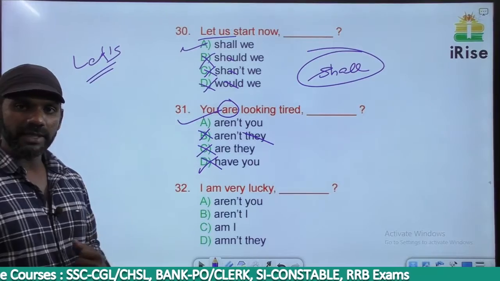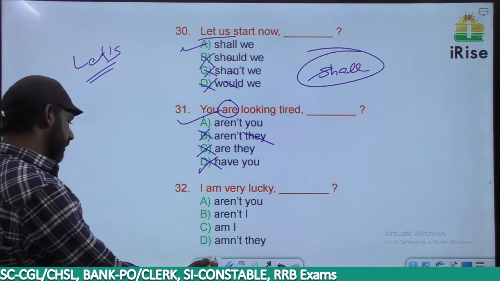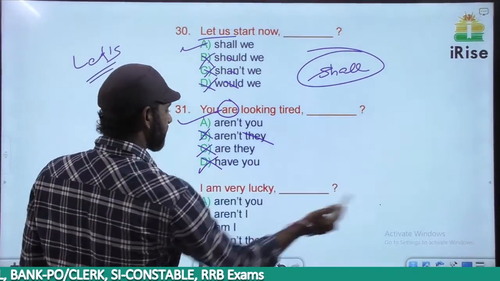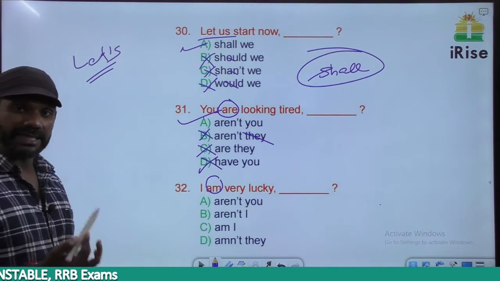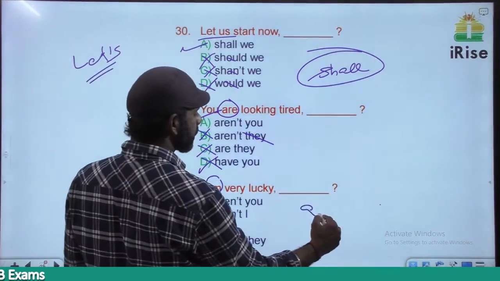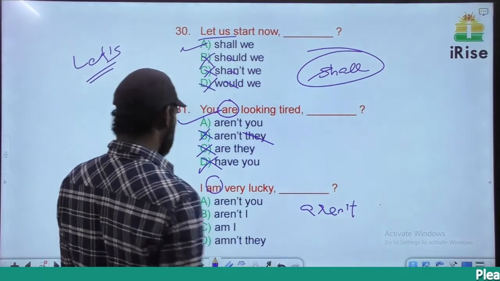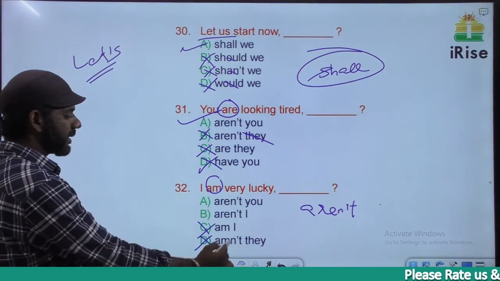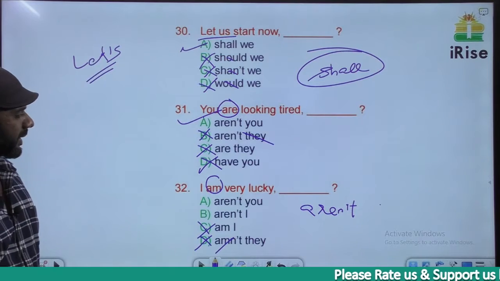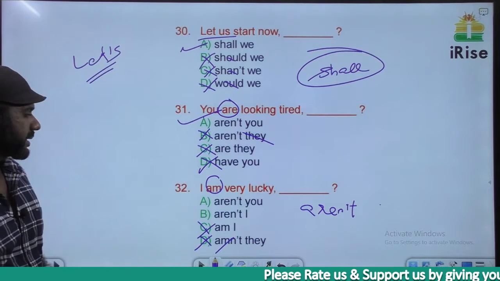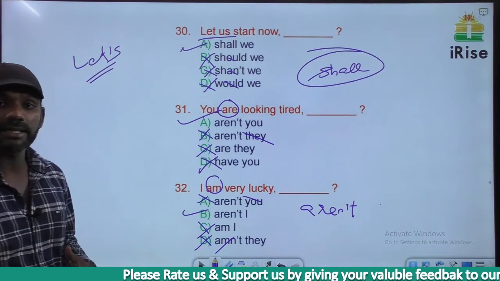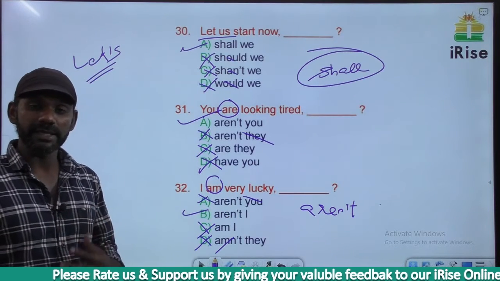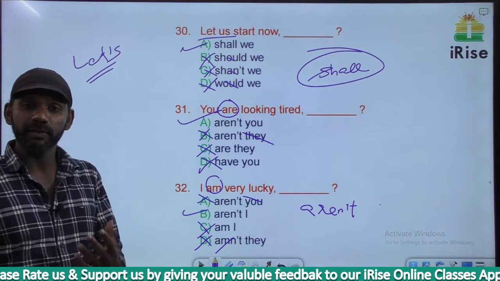I am very lucky. The auxiliary verb in this sentence is am. There's no negative term, so in the tag there must be a negative term. Am not, as you know, changes to aren't. Based on that, C and D are gone. There's nothing like amn't anyway. The subject here is I, so based on that, A is gone. A says you. It must be aren't I. I am very lucky, aren't I? That means aren't I very lucky?